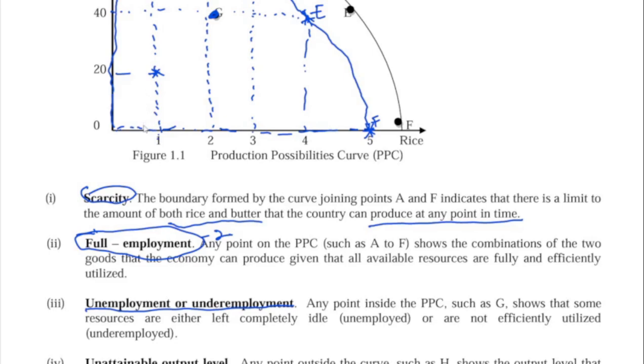There are 2 different things. Okay, so let me quickly explain them. Unemployment means that it is not used at all.